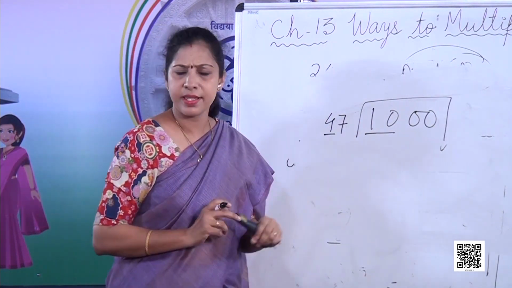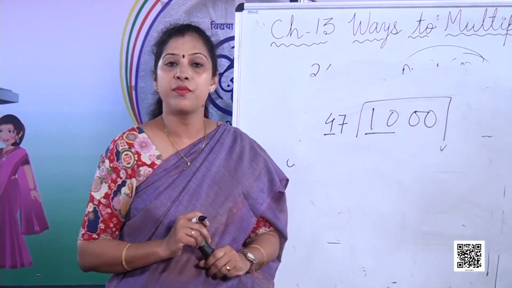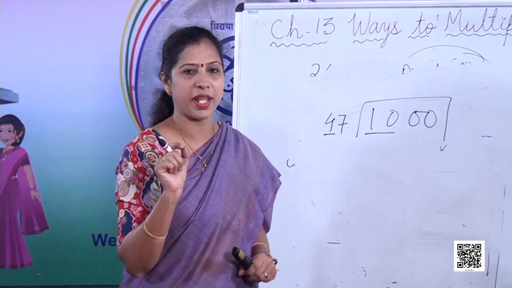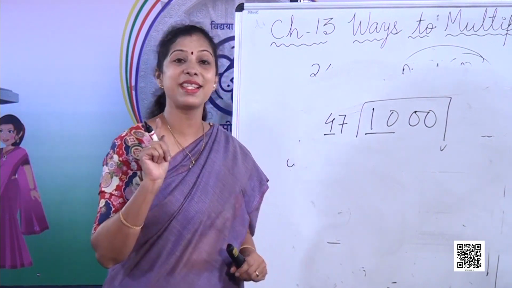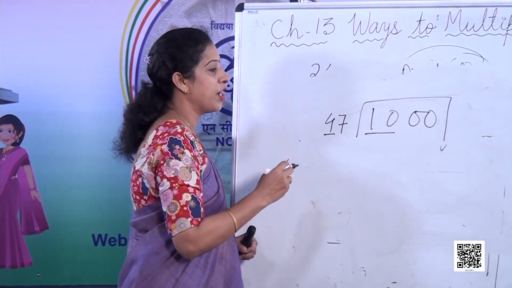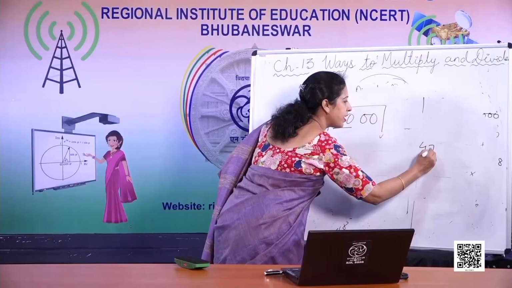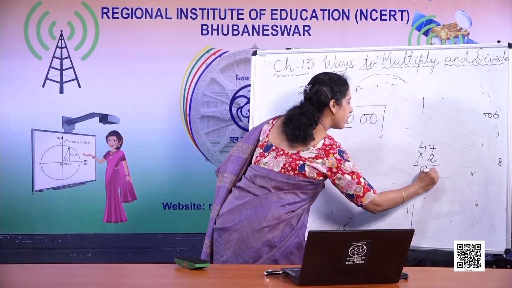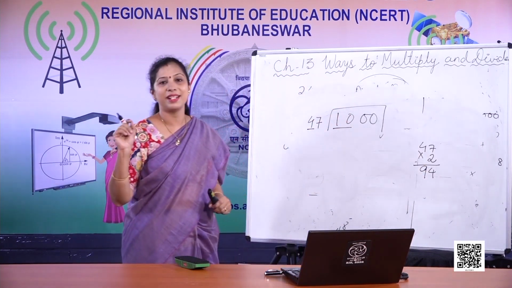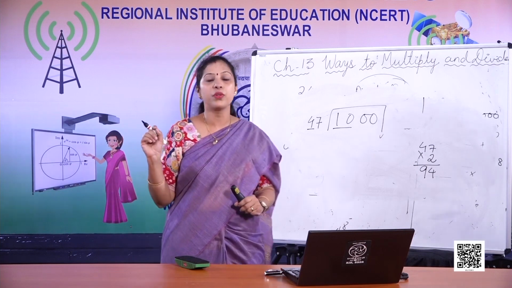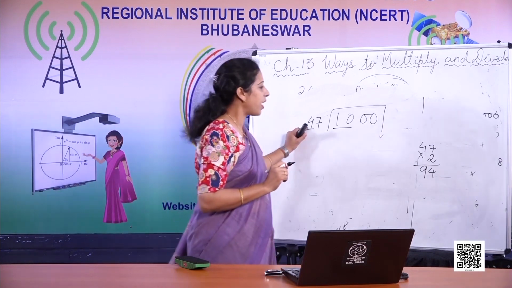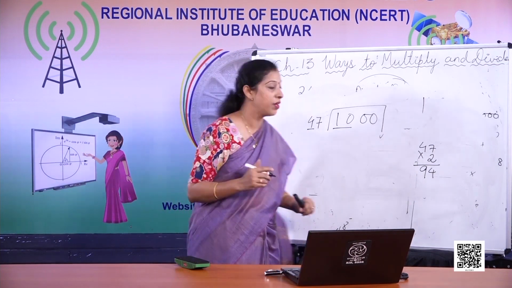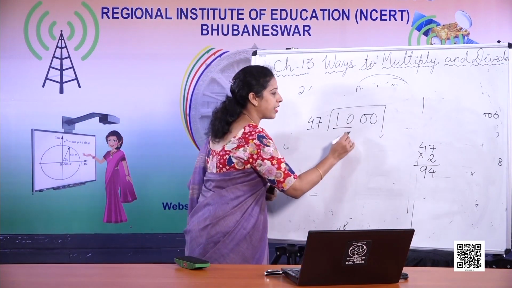Now in 4's table, is 10 there? No. In 4's table, 10 is not there. So what is that number which is just below 10, but it is there in 4's table? It is 8. So 47 we have to do in rough. 47 into 2, that is 94. This is called a trial and error method, because as you don't know the table of 47, you can find out, if 4 2s are 8, you just have to calculate what will be 47 into 2. You can see that this is just less than 100.